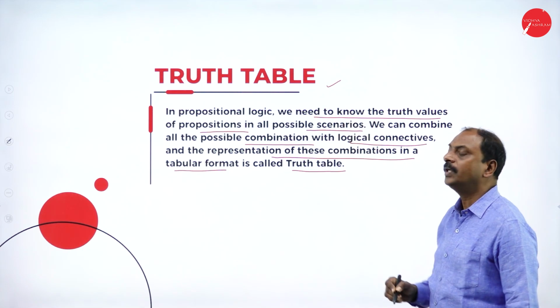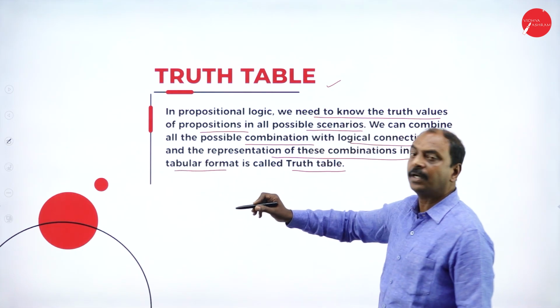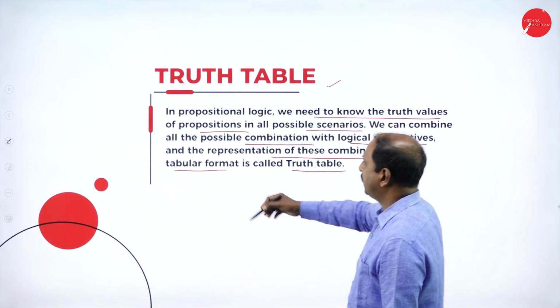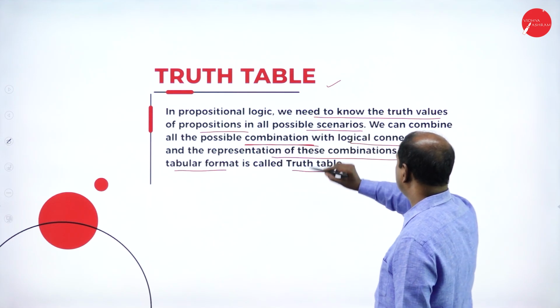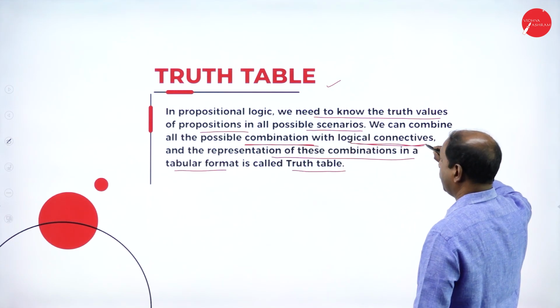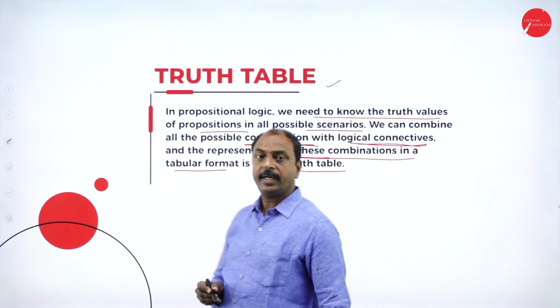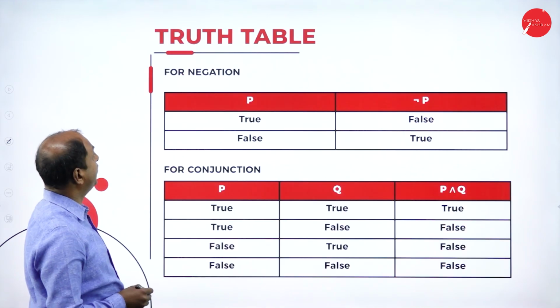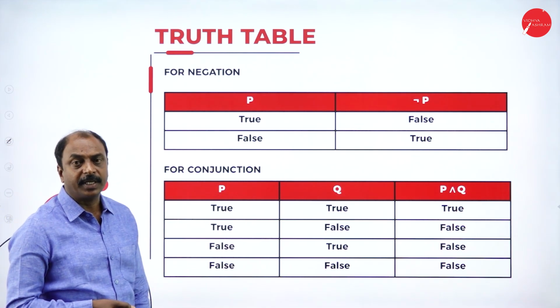So what is a truth table? It is in the form of a table, consisting of all possible combinations along with the logical connective and the resulting values. In the next slide we will see the truth tables for different logical connectives.